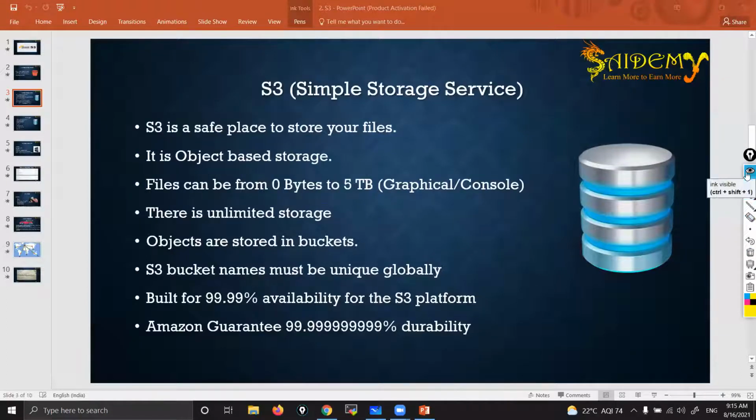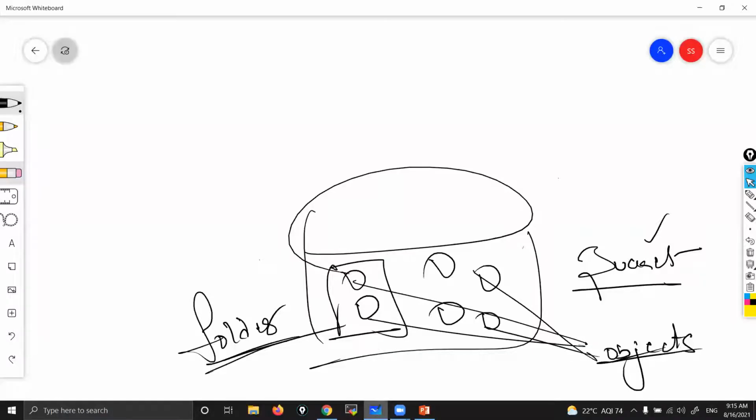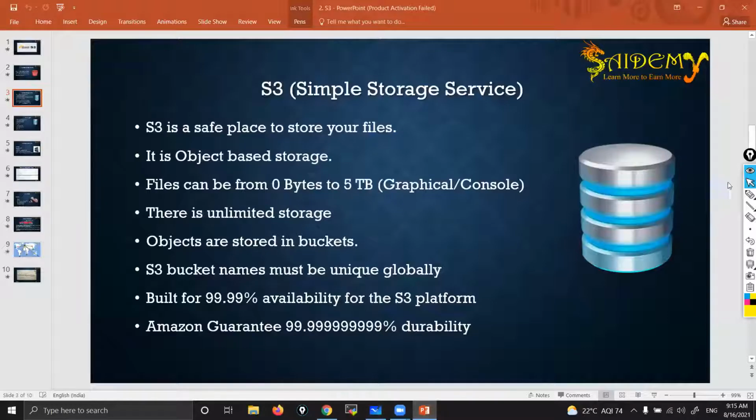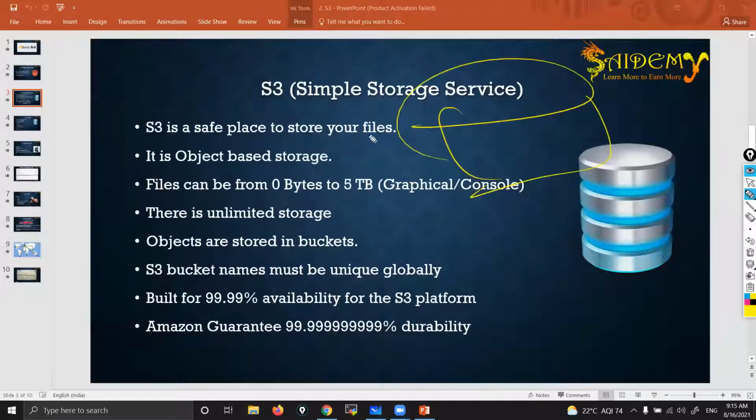You can put any amount of data. It is unlimited storage. You can put any number of files, there is no limit. But each file size should not exceed 5 terabyte. That's the upper limit they are giving, should not exceed. If you have a big file having more than 5 TB, then you break into multiple files and then you upload. So each file size should not exceed 5 terabyte.